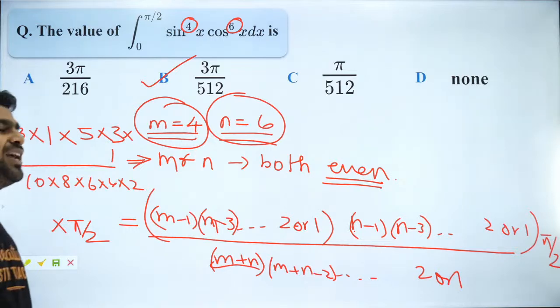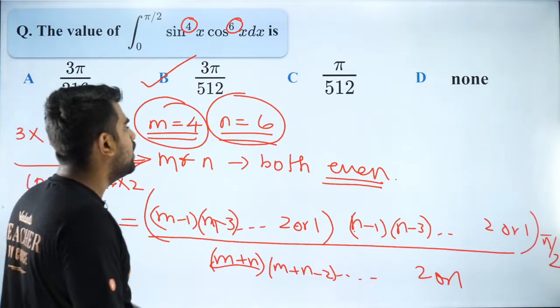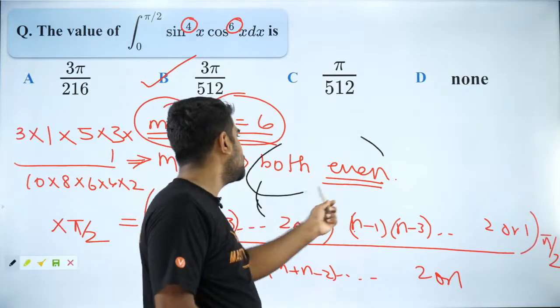Then also you will apply the first formula, Kirito, because the second formula is only when both are even. Understood?